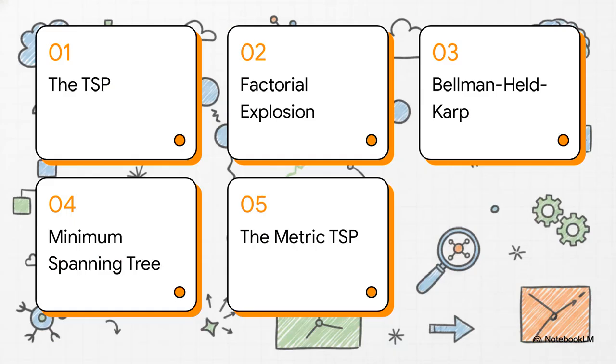Okay, here is a roadmap for today. First, we'll cover the traveling salesperson problem itself. Then, 2. The factorial explosion. 3. The Bellman-Held-Karp algorithm. 4. Minimum spanning trees. And finally, 5. The metric TSP shortcut. Let's get to it.